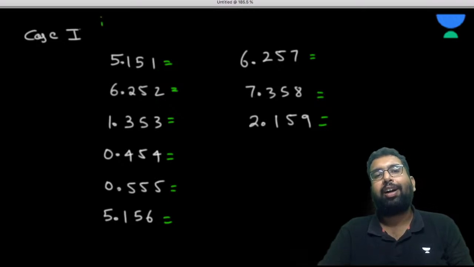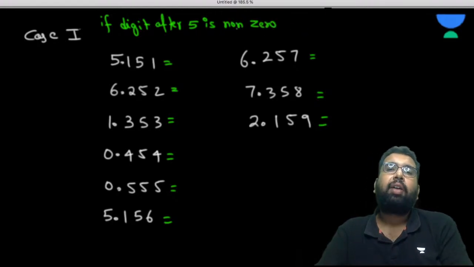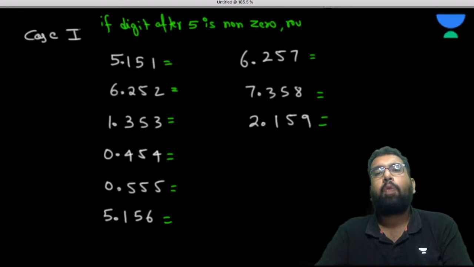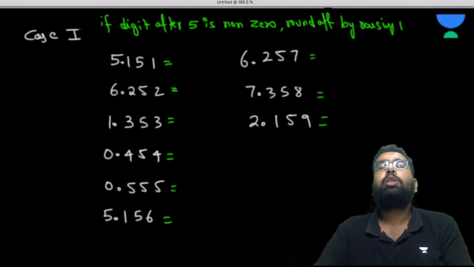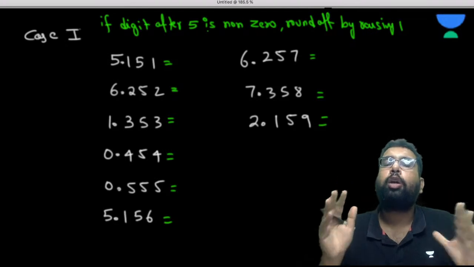So if the digit after 5 is non-zero, round off by raising 1. You just have to see whether the digit after 5 is non-zero or zero.